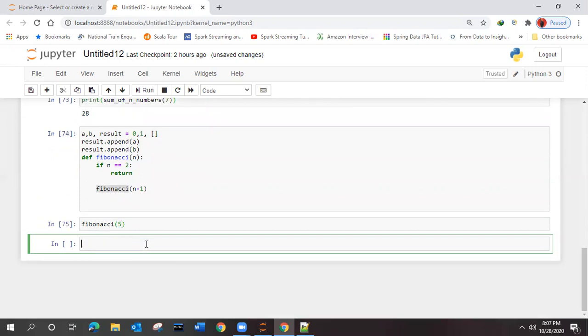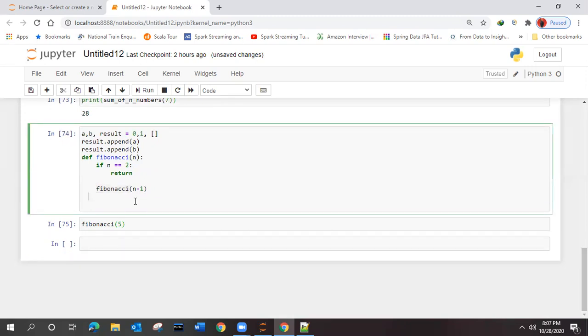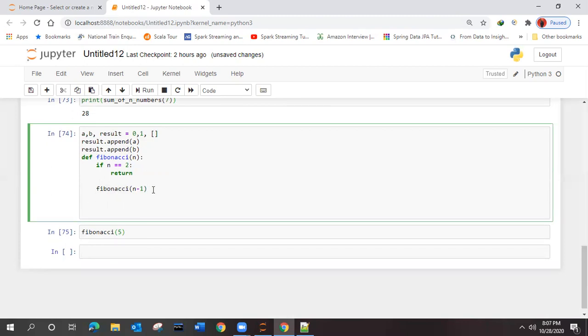If we execute this one, nothing is printing, right? Why? We did not give it a return option. That is the point: what to return? So this function def, what does it have to do? It has to return some value. Which value will it return?